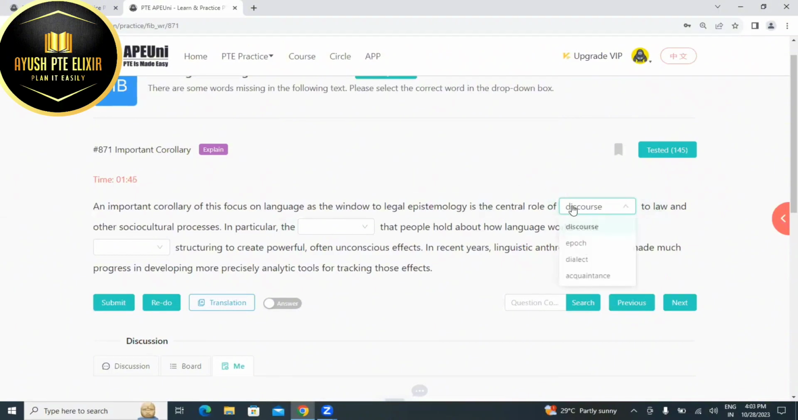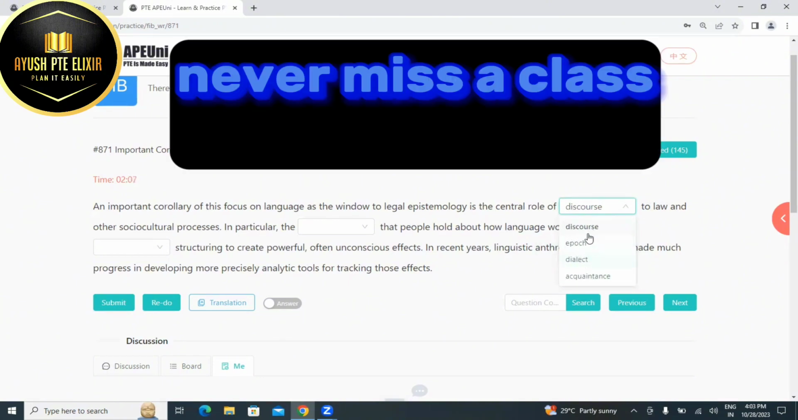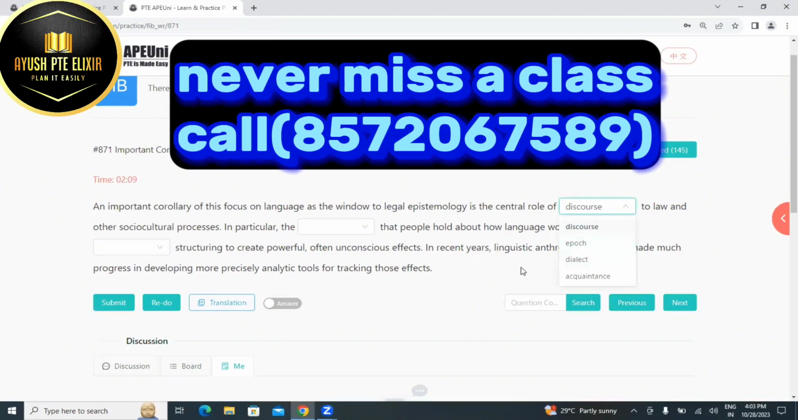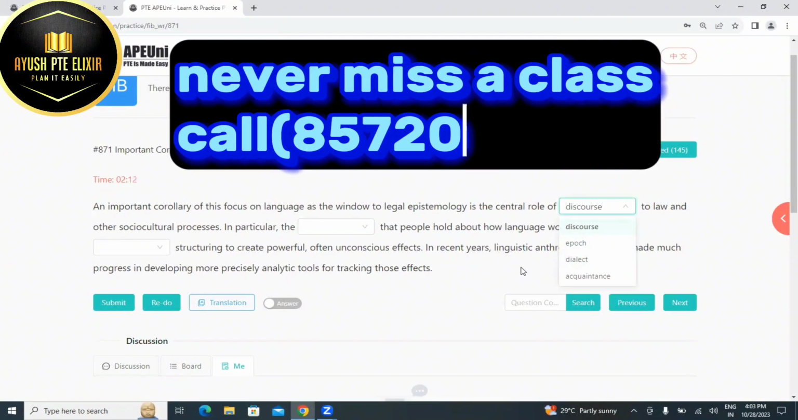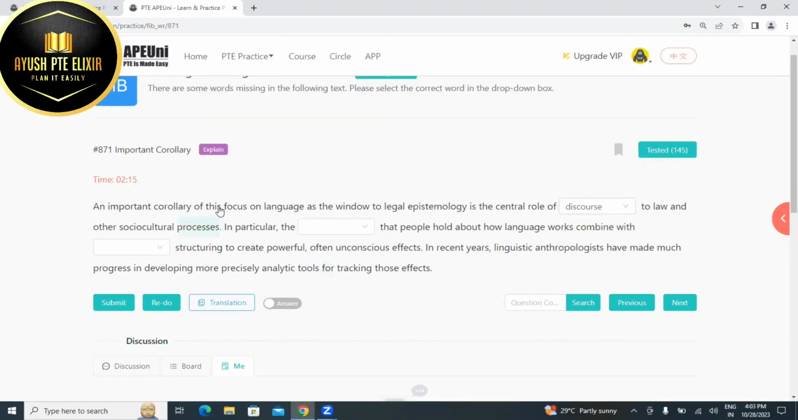Just there are two techniques what I follow. Like one of them is select the best, and the second one is eliminate the rest. If you're not able to select the best option, try to eliminate the rest options so that you can get your answers. Like I don't think acquaintance should be there. I don't think epoch should be there. So two of them are removed then and there. So only dialect and discourse are remaining. So what you can do is like you can select out of them by using your sense. So according to my senses, it says like discourse is perfect here. We'll check in the answer.